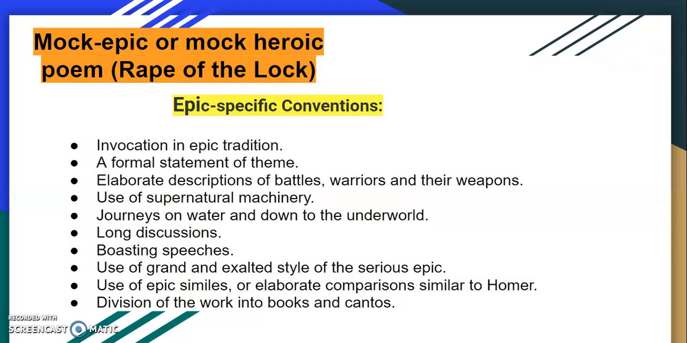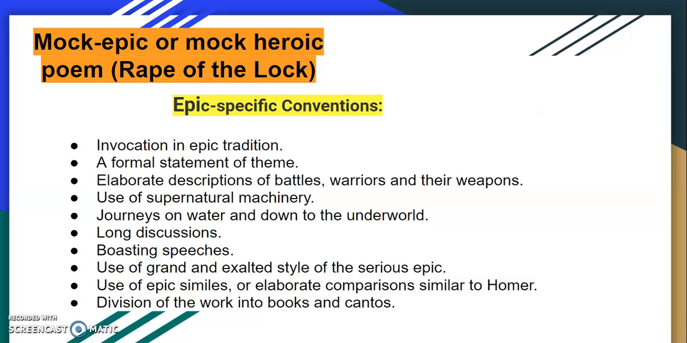Number 2 is a formal statement of theme. Now, what is the formal statement of theme? That is, here the writer, the poet, describes the subject matter of the theme. If you read John Milton's Paradise Lost, you can better understand. The writer says what his subject matter is, and then come elaborate descriptions of battles, warriors, their weapons. I am not going to describe these things because you know all this. There are descriptions of battles, wars, and weapons if you think about Mahabharata.